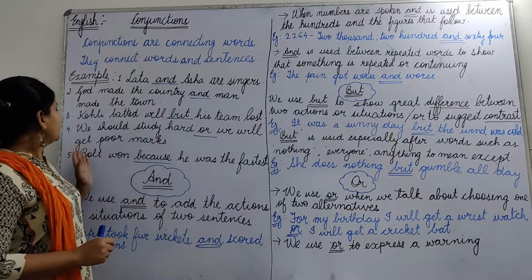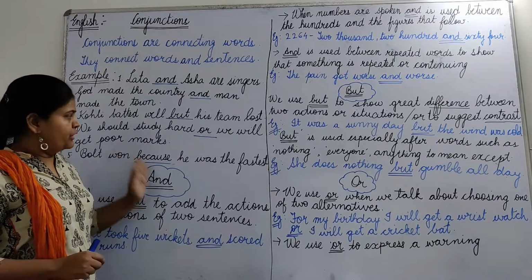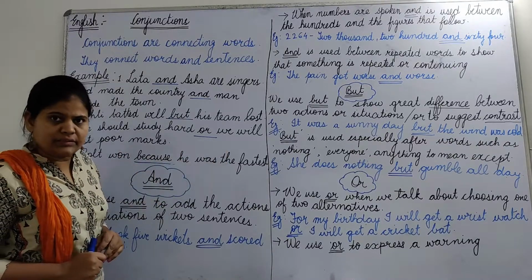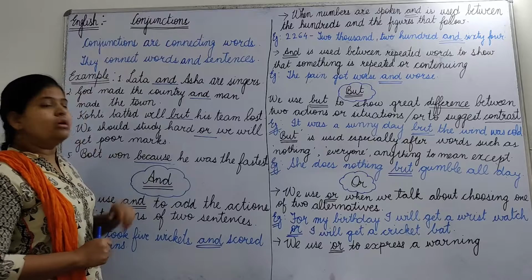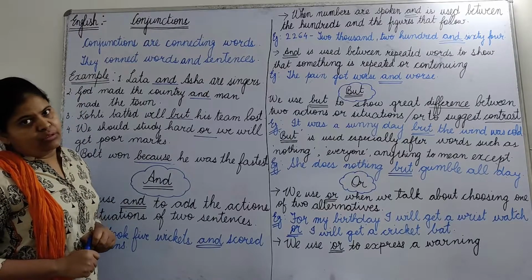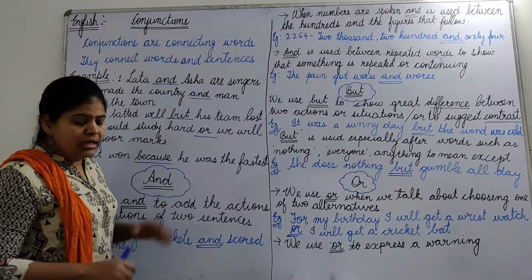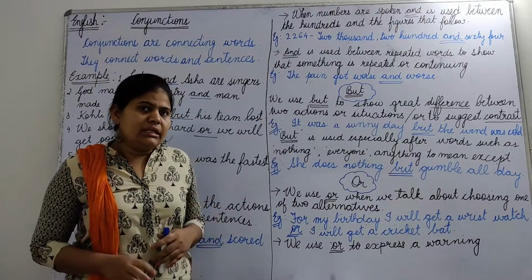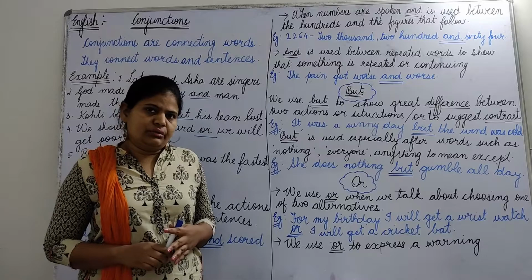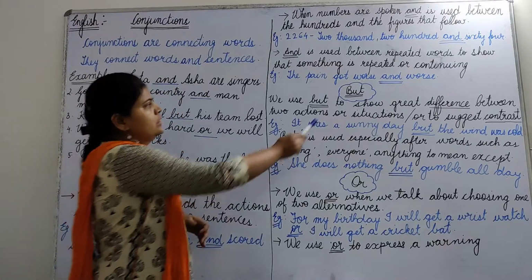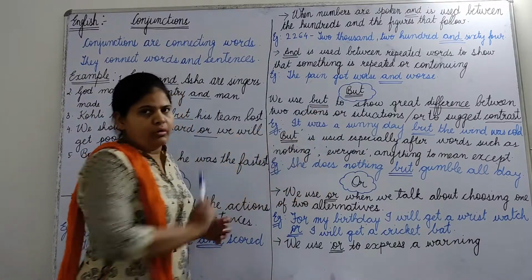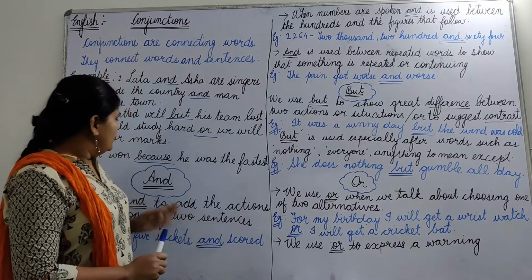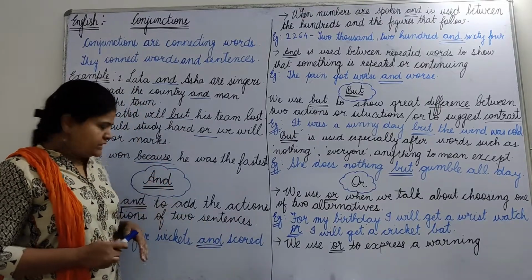Okay, Bolt won because he was the fastest. Okay, so here because is the connecting word, it is the conjunction. Okay, children, today in our class we are going to study three conjunctions. Okay, and, but, or.